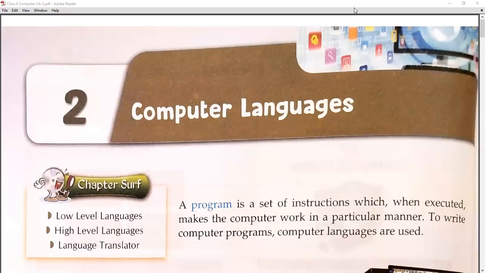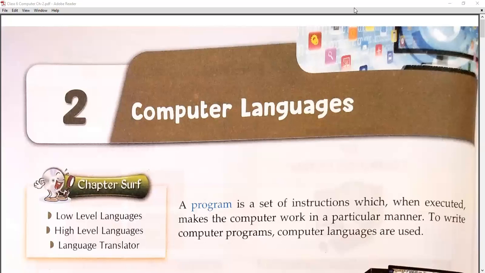Now it's time to think that computers also use kind of languages. It might be surprising for you that computers are also using languages. Language is nothing but giving your command to the computer system. Whenever you give a command to the computer system, it will be referred to as the computer language.